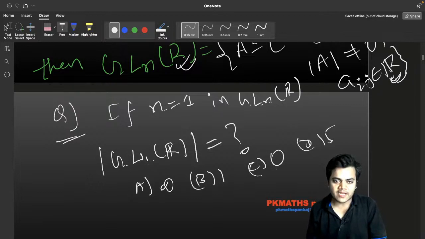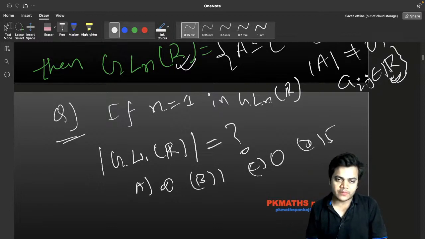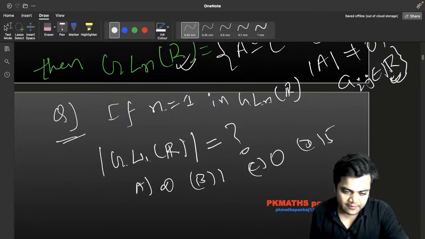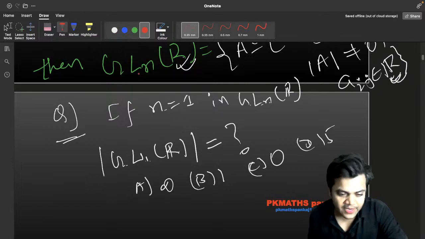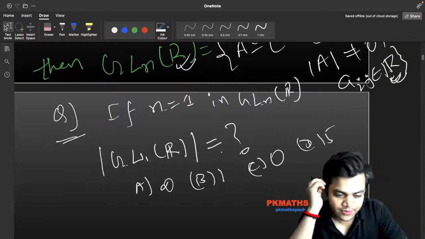GL1R, ये जो आपका जनरल लीनियर ग्रुप है 1 by 1 ऑर्डर मैट्रिसेस का, जिसका एंट्रीज रियल्स है, तो इसका ऑर्डर क्या होगा? What will be the order of this GL1R? Please comment if anybody is there. Certainly I am going to wait for a few seconds and thereafter I will give the answer with a proper explanation. If anybody is there, then please let me know what you think. If n is equal to 1, then the order of GL1R is what?